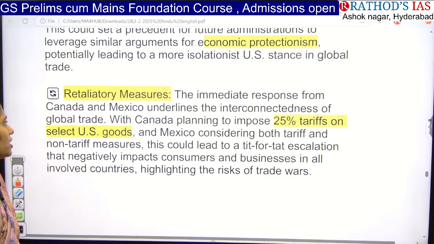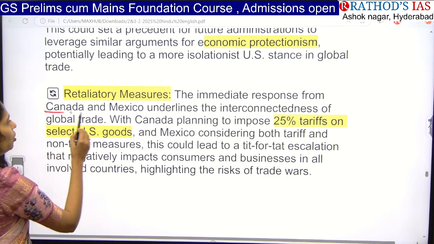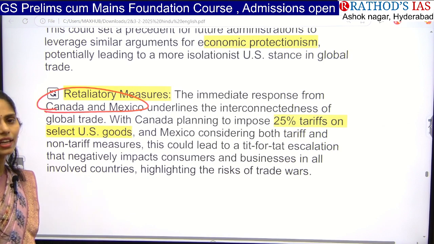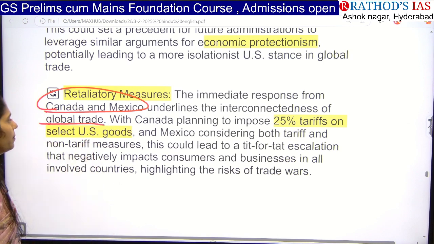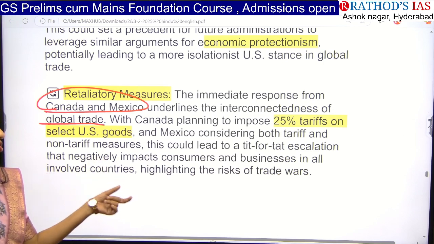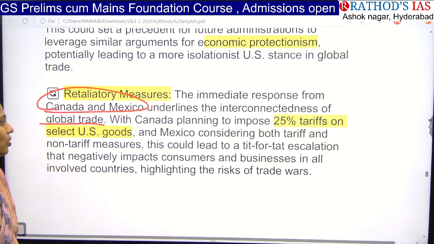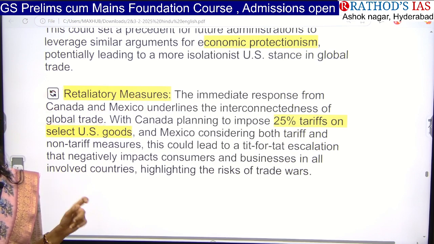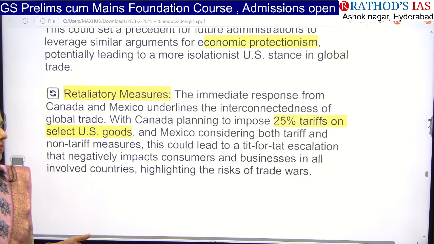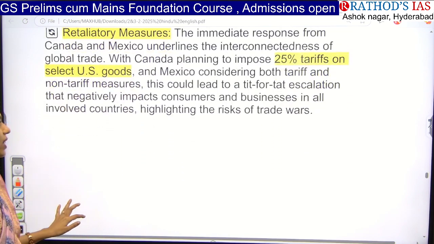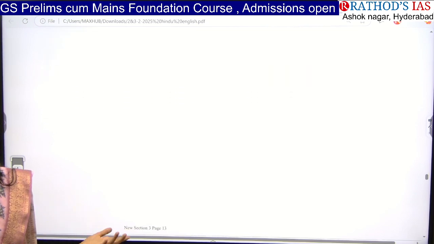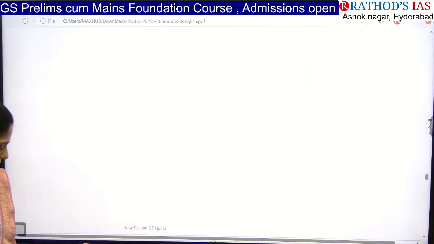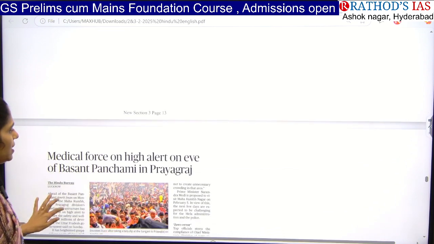The immediate response from Canada and Mexico underlines the interconnectedness of global trade. Canada plans to impose 25% tariffs on selected US goods also. That means there will be tit for tat escalation. That will obviously have an impact on whom? Finally the consumer, right? Consumers and businesses involved in the countries, so there is an increased risk of trade wars between the countries.